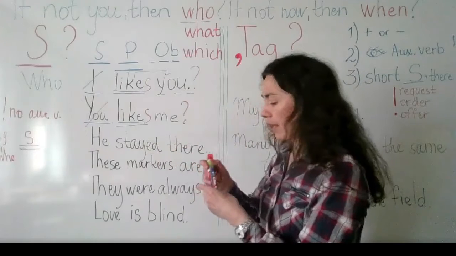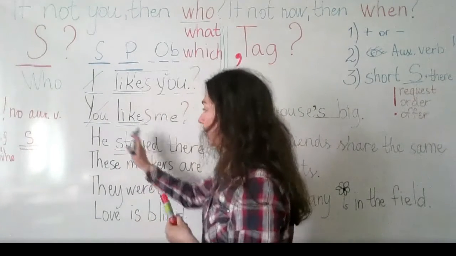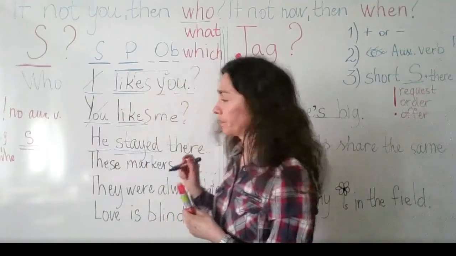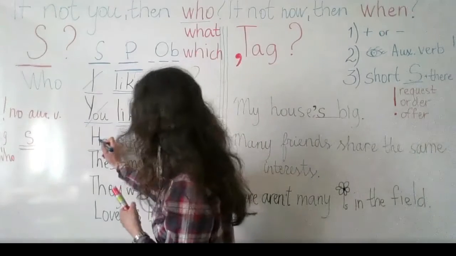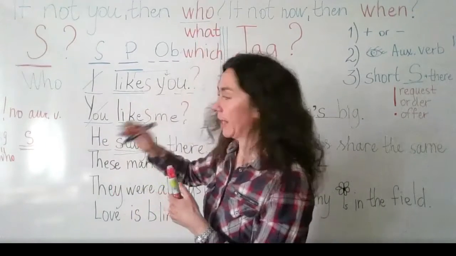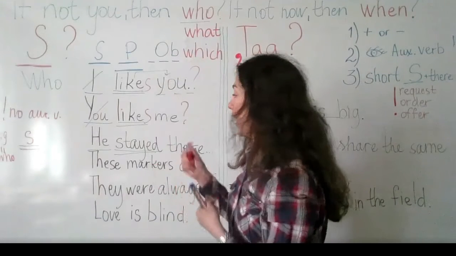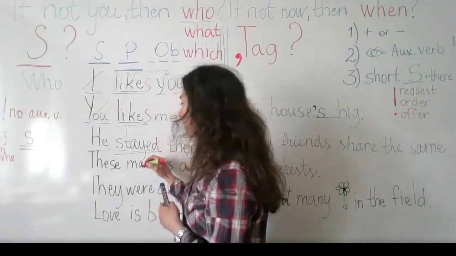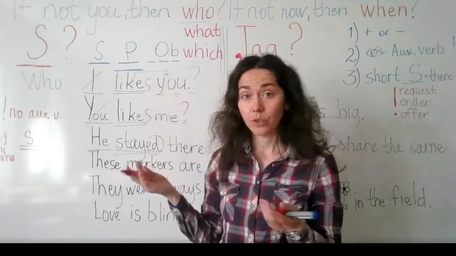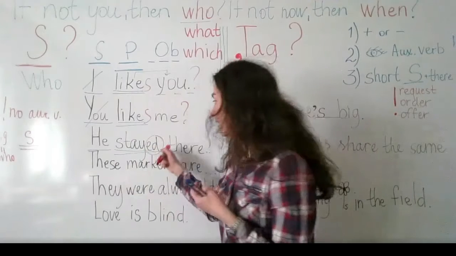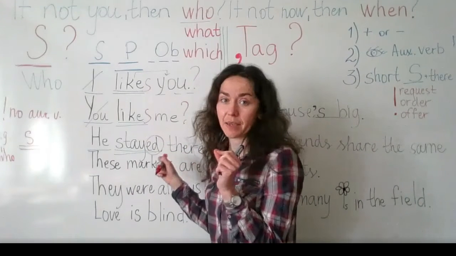The next one we have, he stayed there for a long time. Again, we have the verb stayed. We understand that he is the subject. We ask a question. We have to replace this word with the question word. Again, he is a person, so we use who. And look, stayed is the past indefinite tense form. You see, ed. We do not change anything.